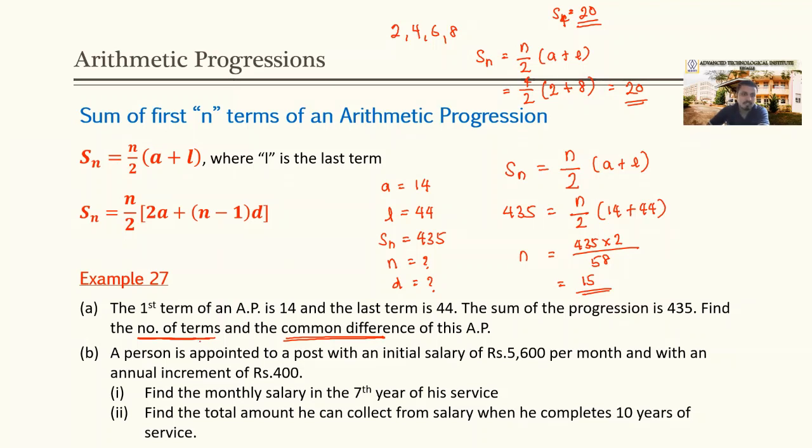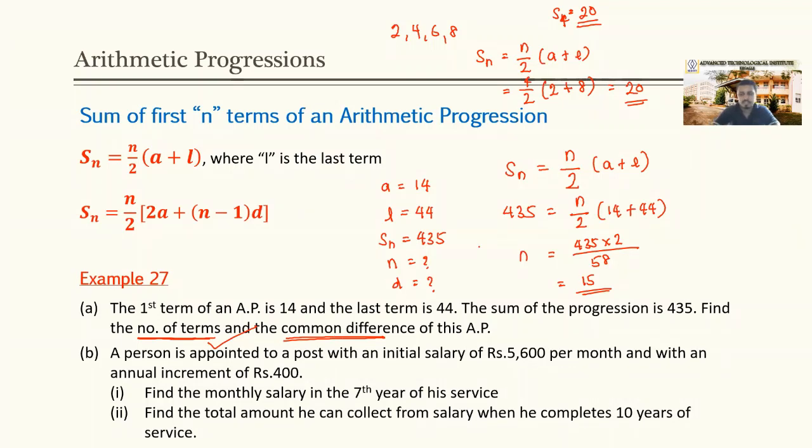So we have found how many terms were there in this particular arithmetic progression. There were 15 terms. Now the common difference.